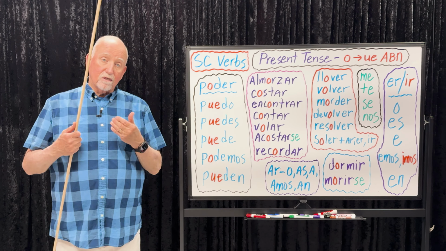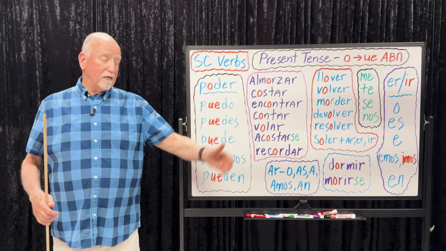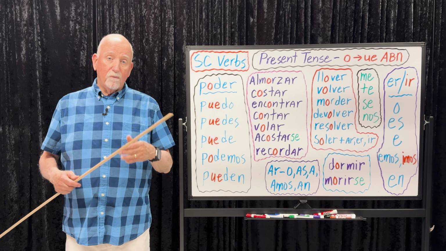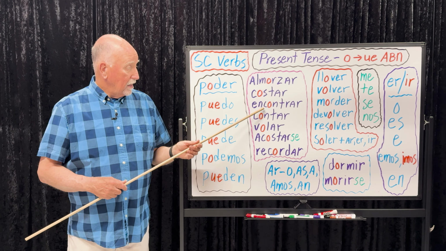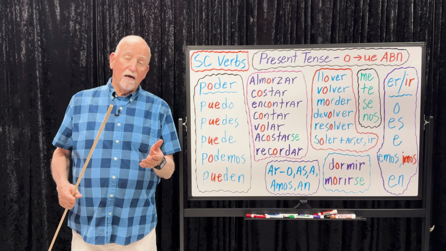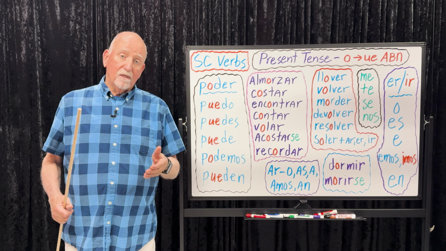Encontrar, I find a lot of money under the bleachers at a football stadium. Encuentro, O to UE. Encuentro mucho dinero debajo de las graderías. Contar, we count, contamos. I find, encuentro. Volar, I fly, TWA. Yo vuelo la aerolínea TWA. Vuelo mucho. I fly a lot.